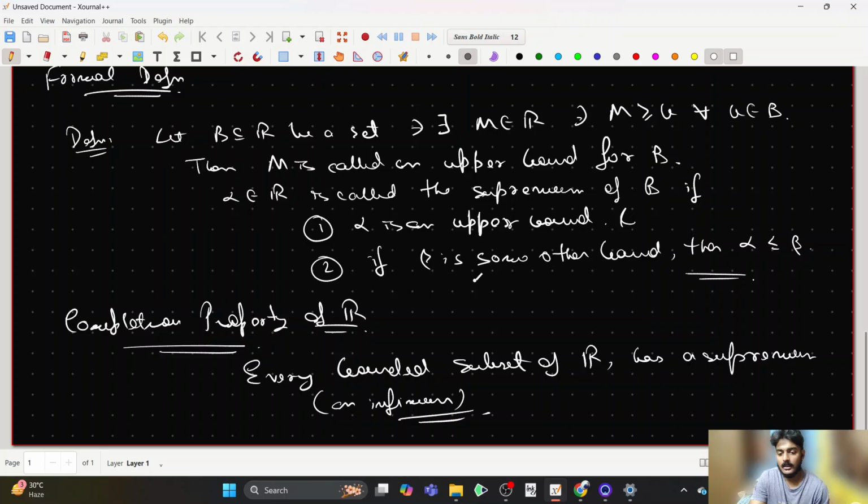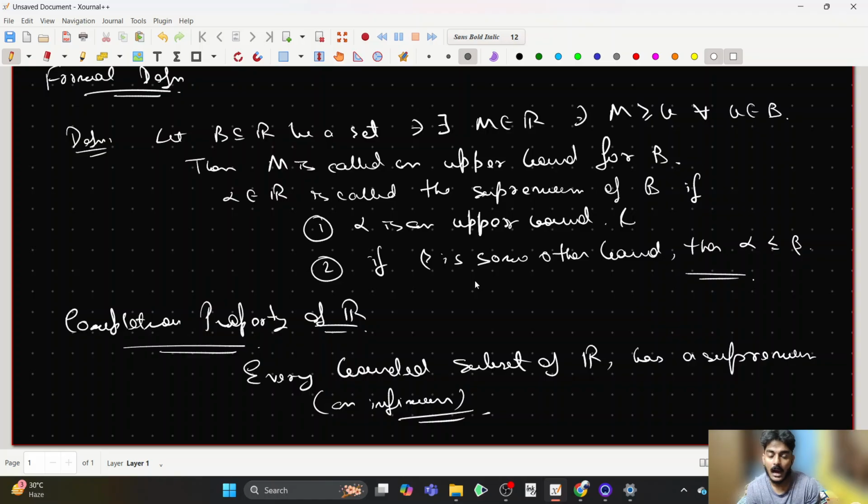So given a bounded set, it will always have a supremum as well as an infimum. Got it? And that's the important property of the real numbers. This is a property which is not for the rationals. Okay, the rationals are not complete.